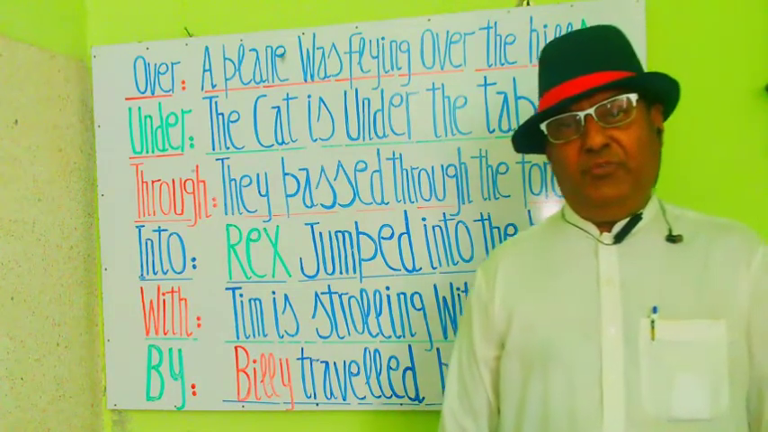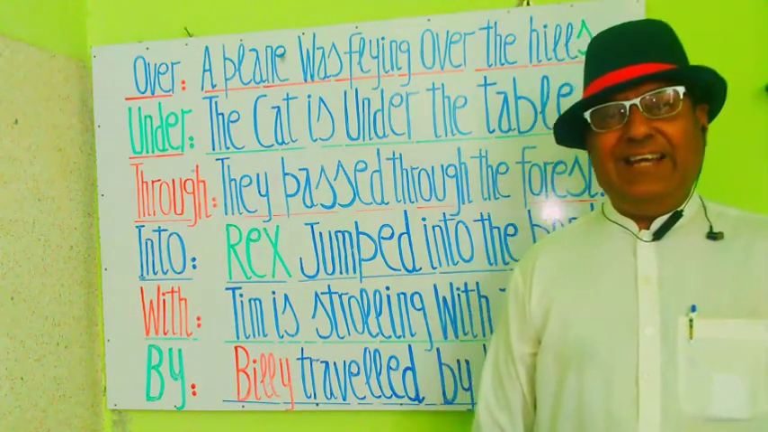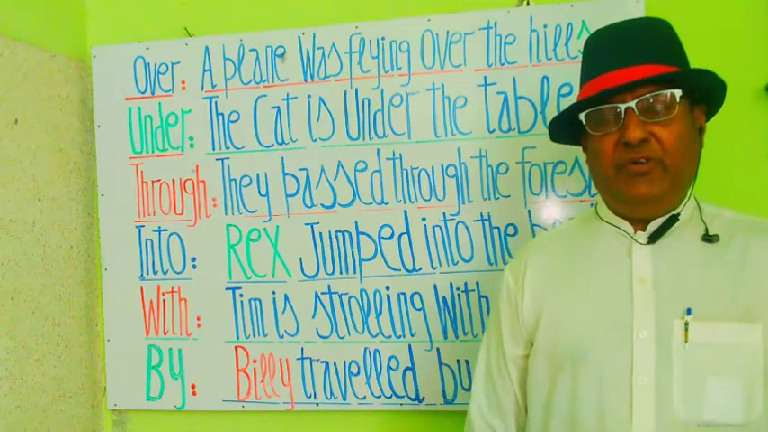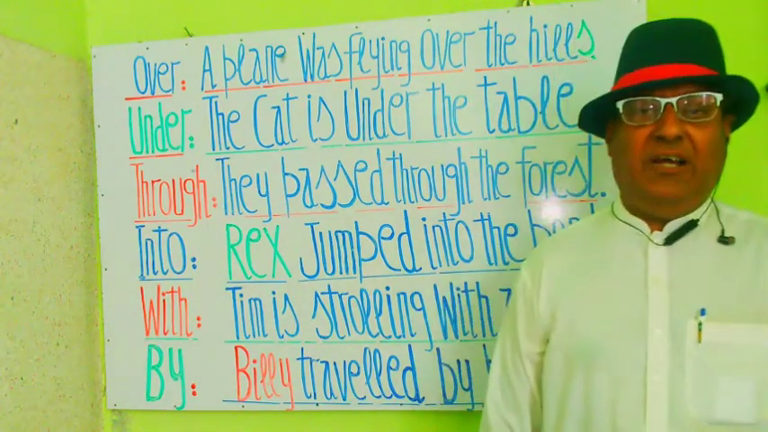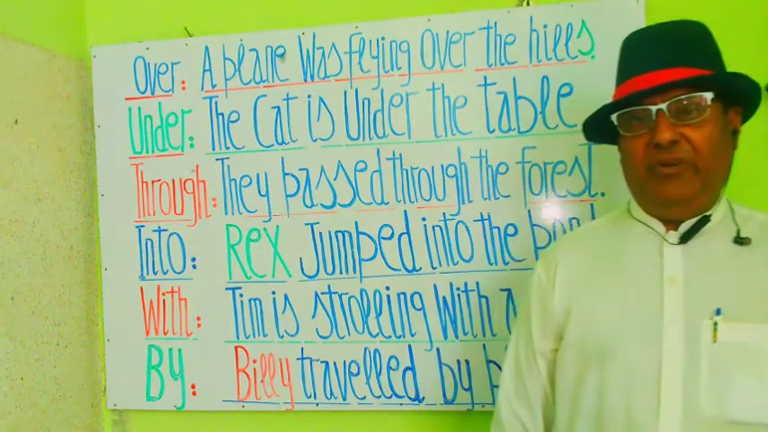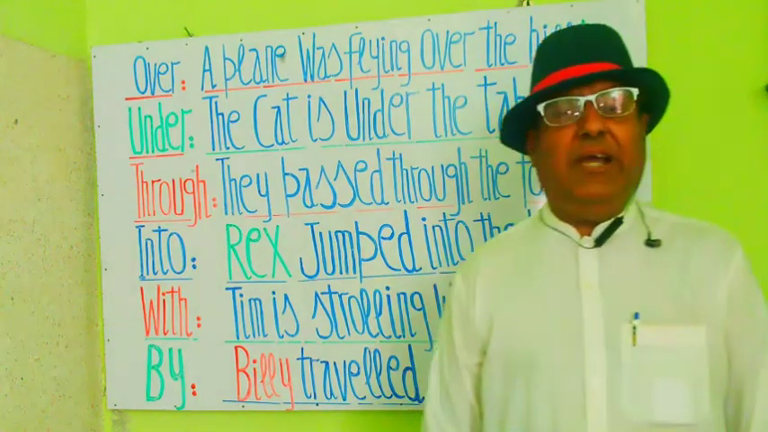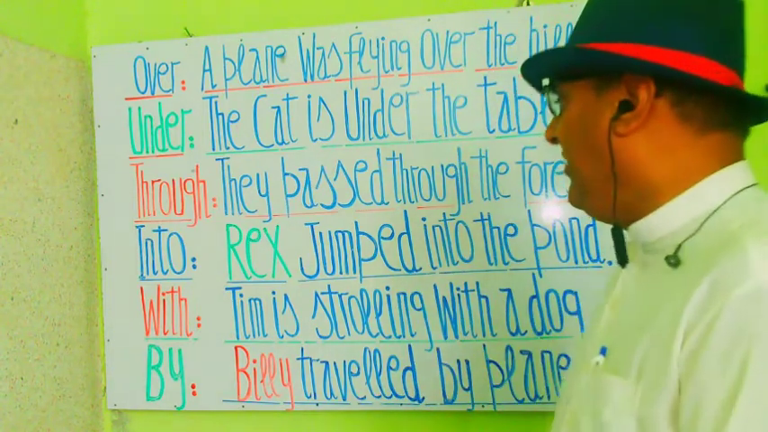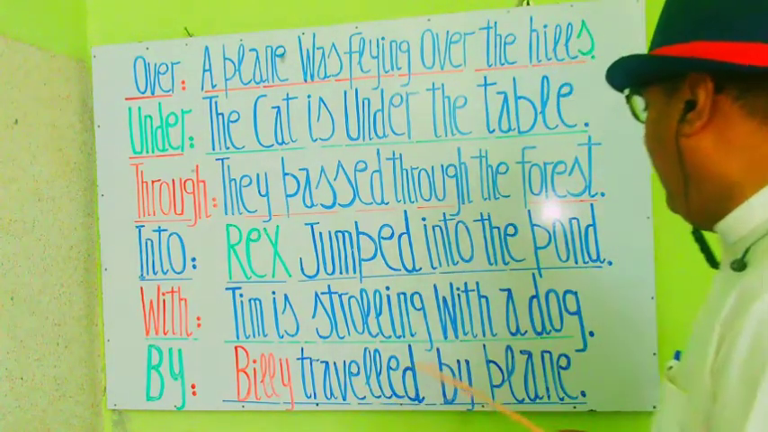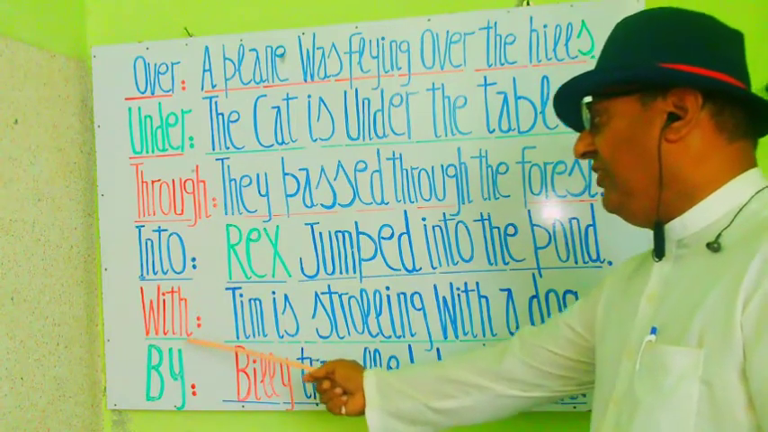So this is a beautiful phrase. Rex jumped into the pond. Rex ने pond में छलांग लगा दी. And the relation between Rex and the pond is shown by into. Into is a preposition. Let's read out the next phrase. आइए अगले जुमले को पढ़ते हैं. You see that the next preposition is with.